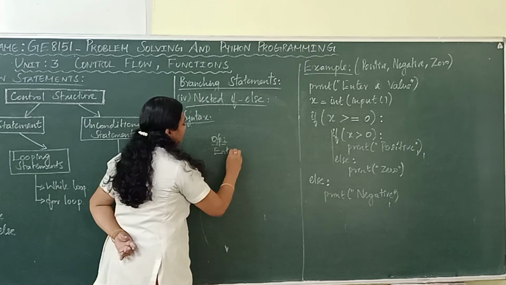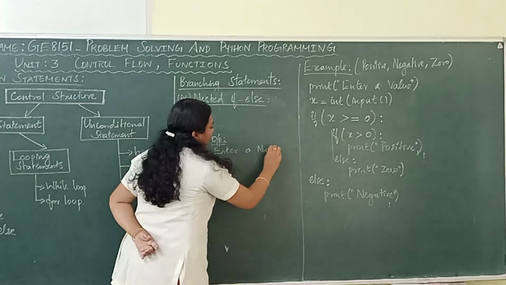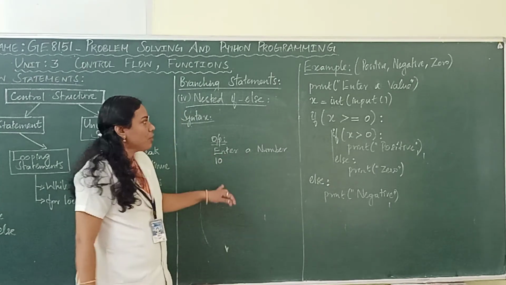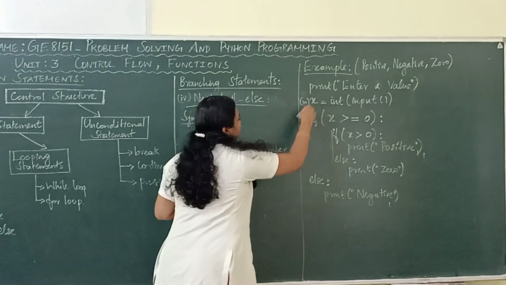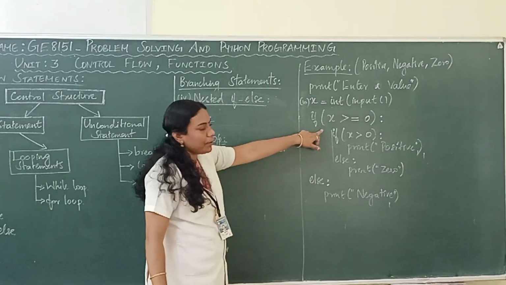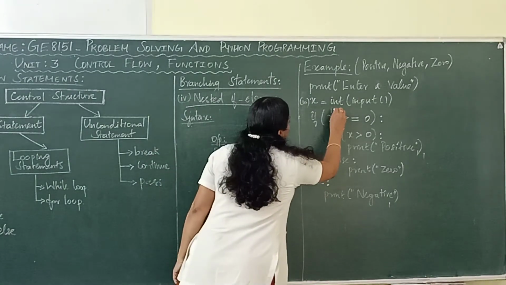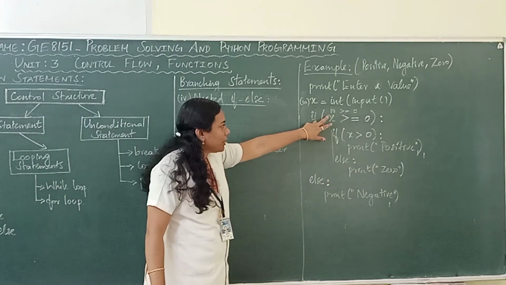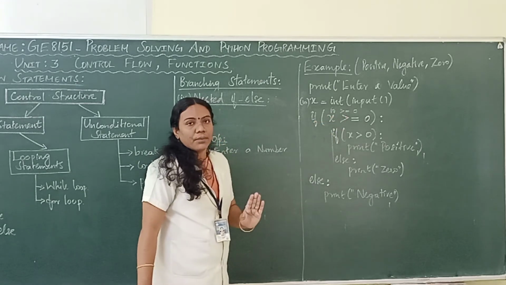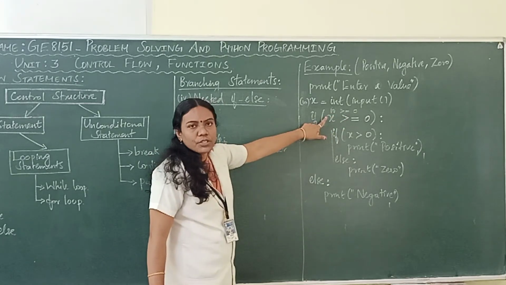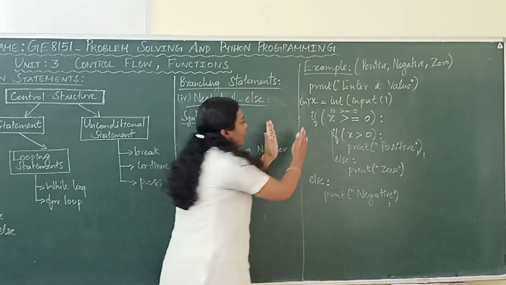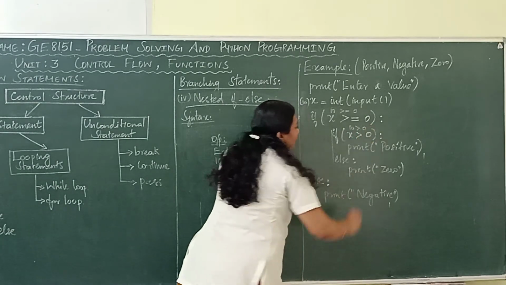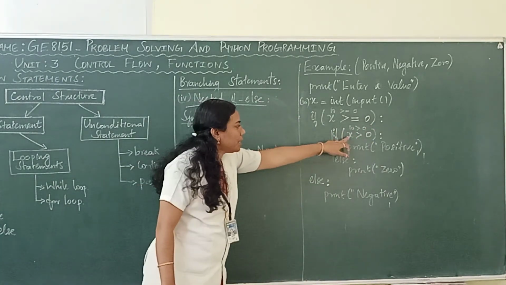First, the statement enter a number will be displayed, right. So, I enter the value 10, right. Currently the value of x is 10. What will happen for this condition? I am checking whether 10 is greater than or equal to 0. Is the condition true or false? It is true. So, you enter inside this condition and check the second condition, 10 greater than 0. This condition is true now.